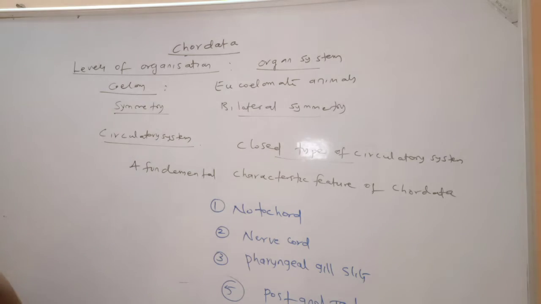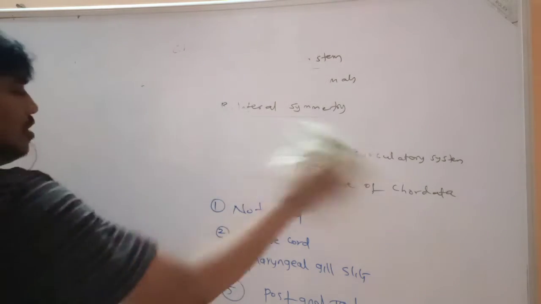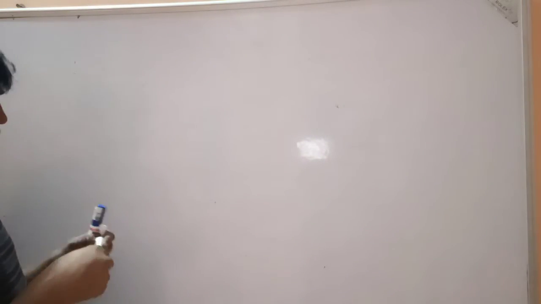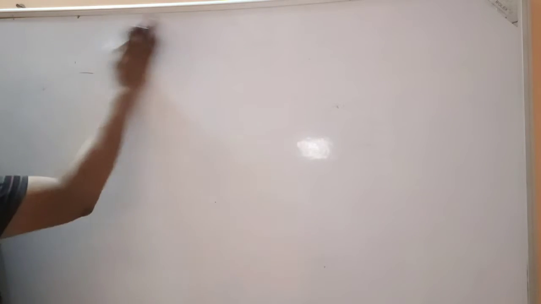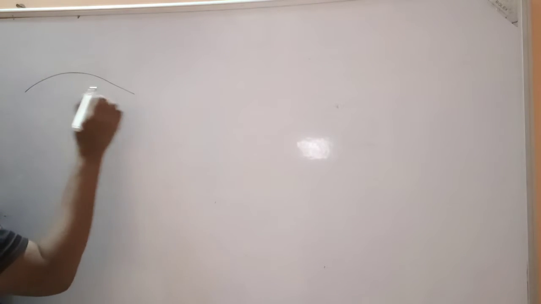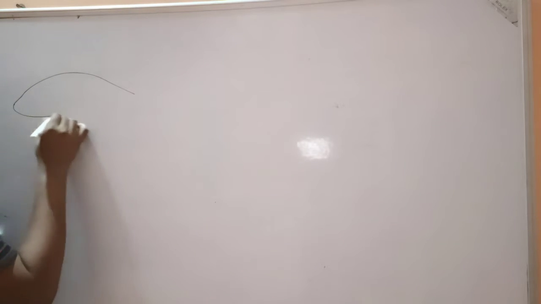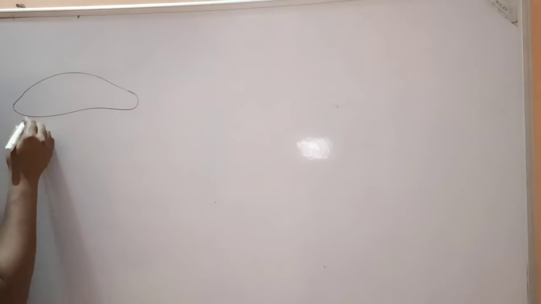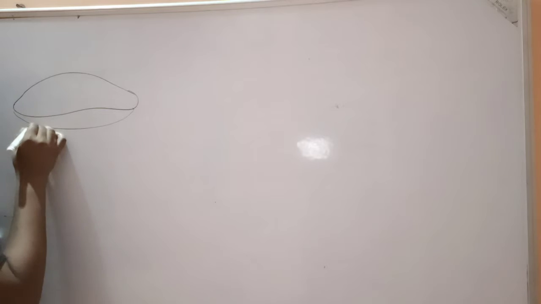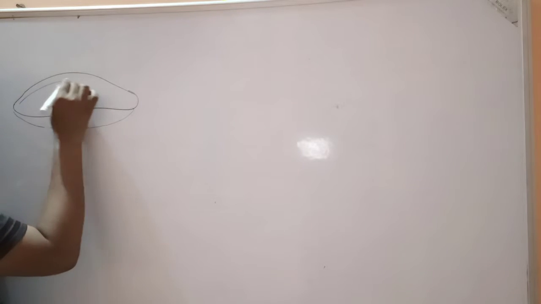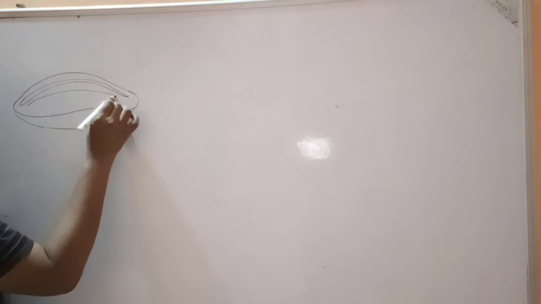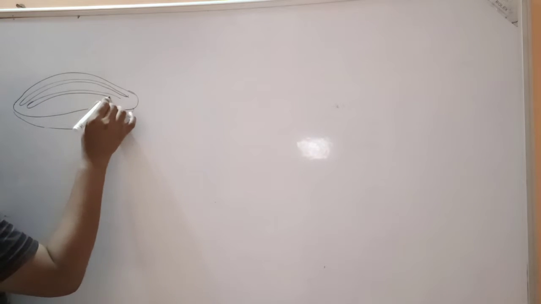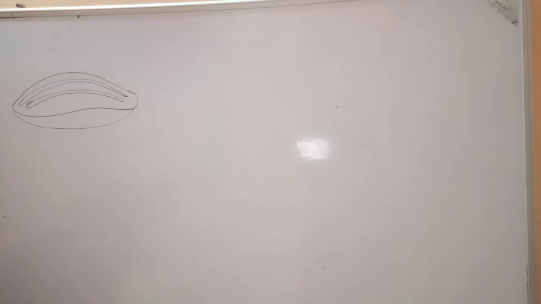See the diagram. Four general characters are present.